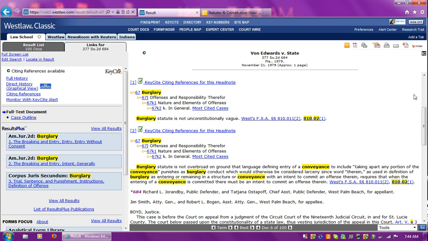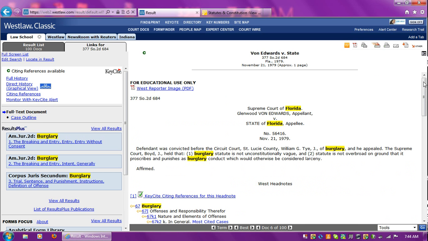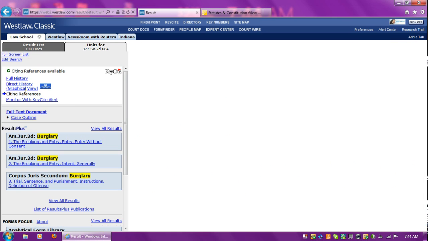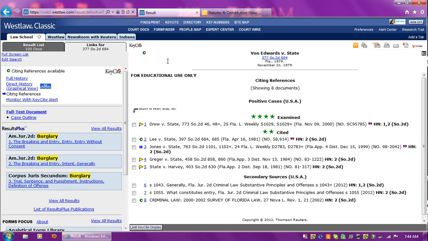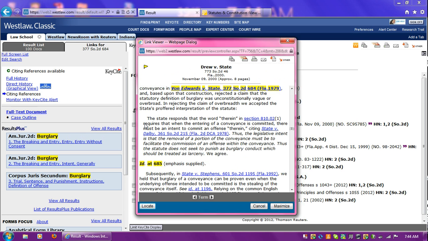So we look at the case, and we want to know who else has cited to this case, because we might find some other very on-point cases if we look over here at citing references. This is always a very good way to find more cases. Drew v. State has examined Von Edwards thoroughly. Let's click on that. We'll want to read the other cases below too.